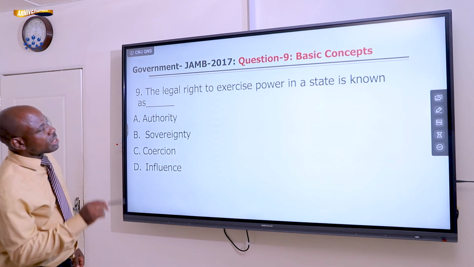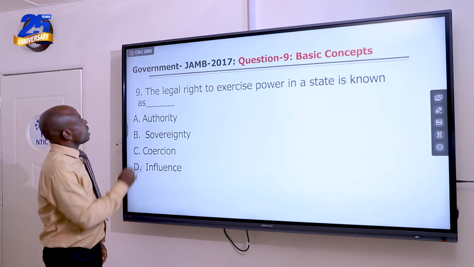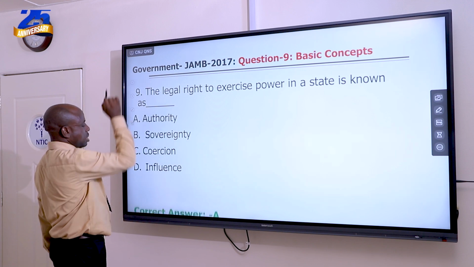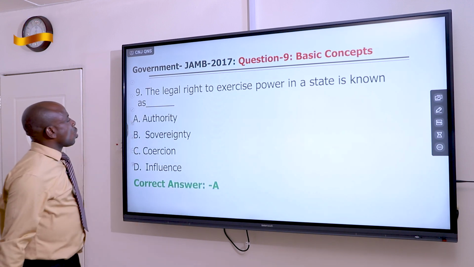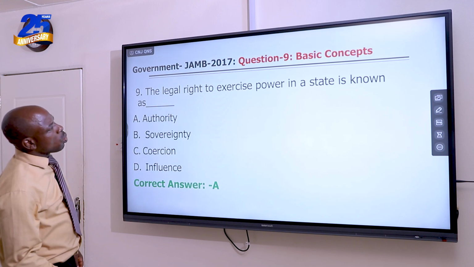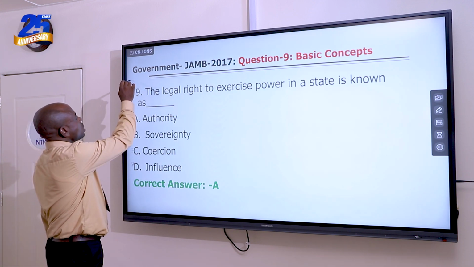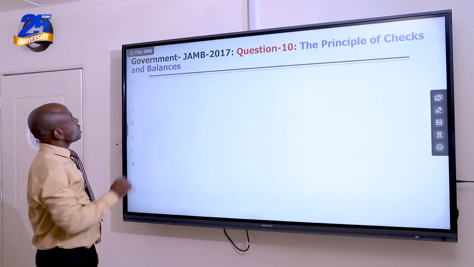Legal right to exercise power in a state is known as dash. The answer is A. Let's see what JAMB has as the answer. Yes, A is the correct answer, which is authority. Now, let's go to question number 10. Question number 10, 2017 JAMB government.